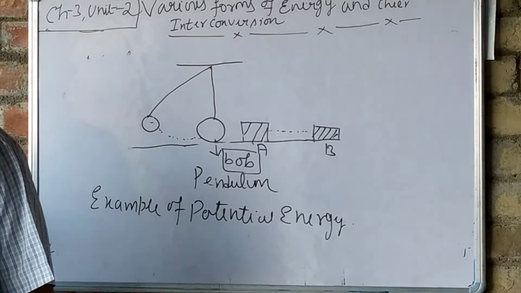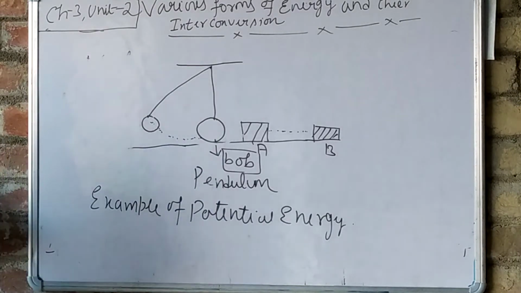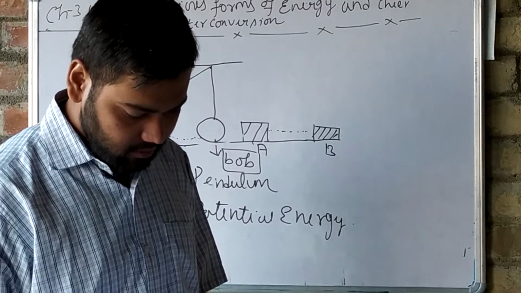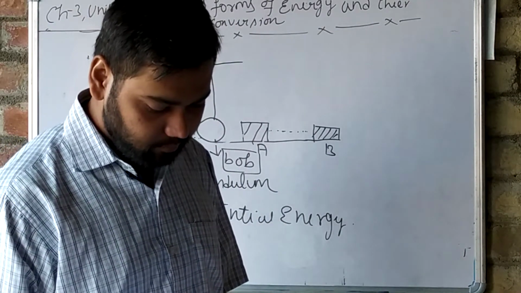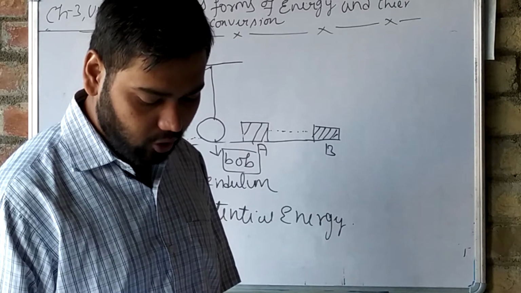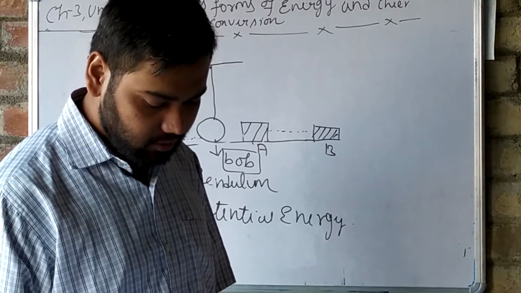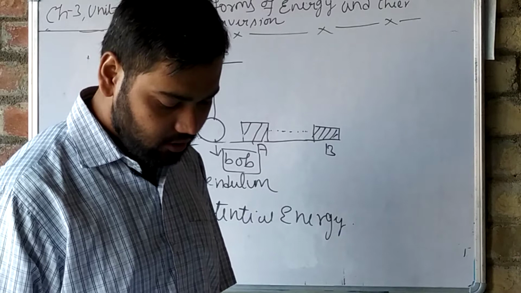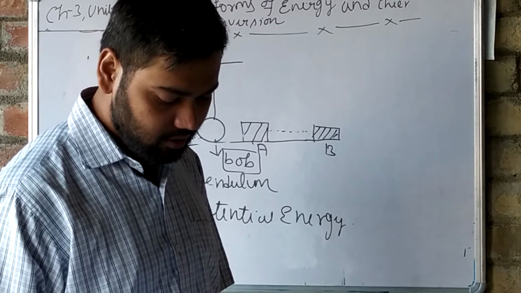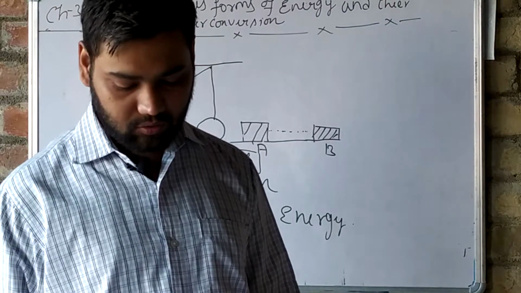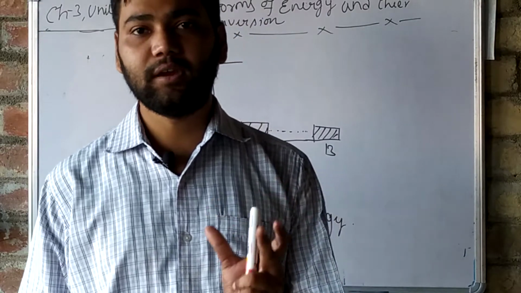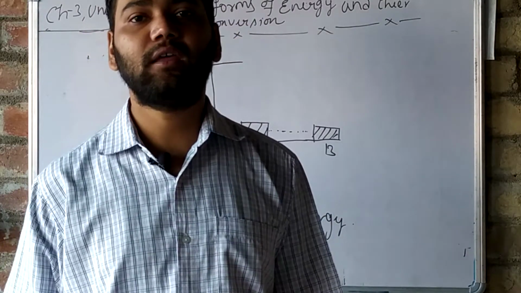We have a few examples of potential energy. See here, a few examples are given in the book. For example, if we carry a brick to the top of a building, we do some amount of work against the force of gravity. The amount of energy spent by us is stored in the brick in the form of potential energy. Brick means eta.